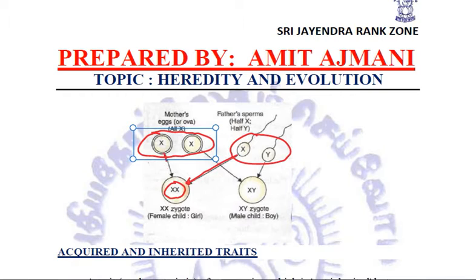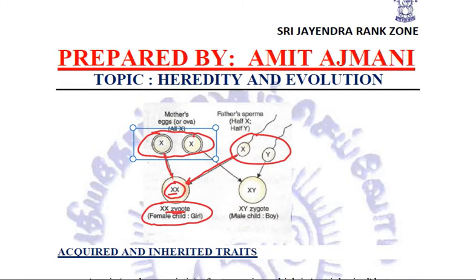Why? Because from mother, it has to be X only, because the mother has only X chromosomes. So if the father's side X chromosome is received, then XX combination will be formed in the zygote, and a girl will be formed.